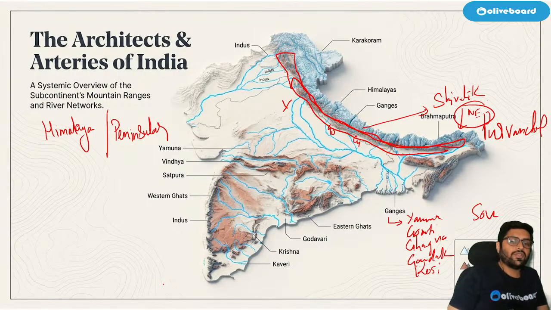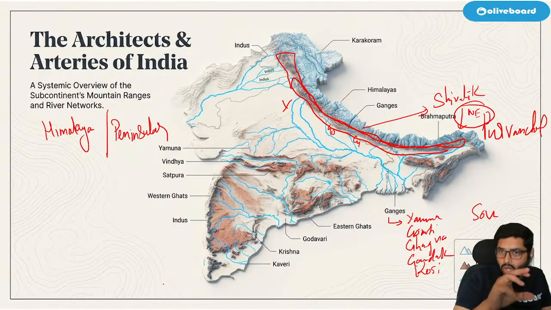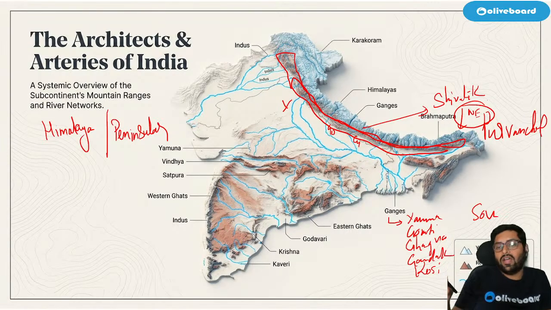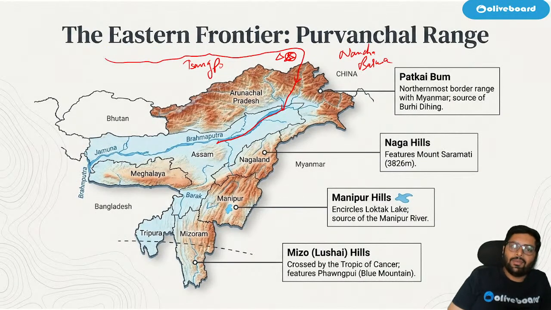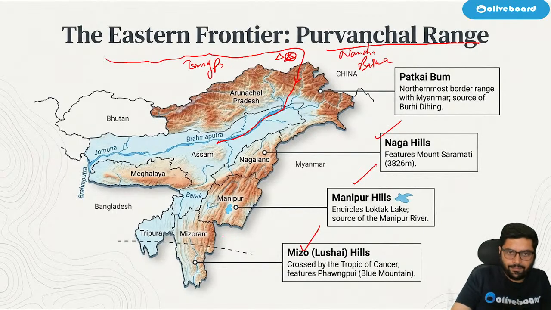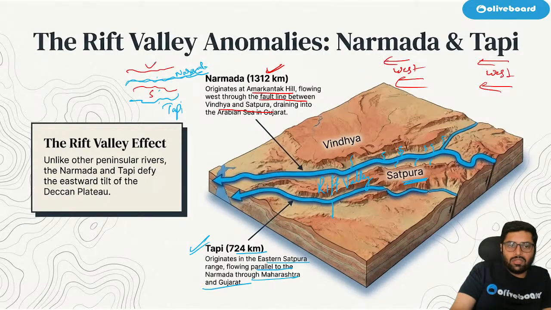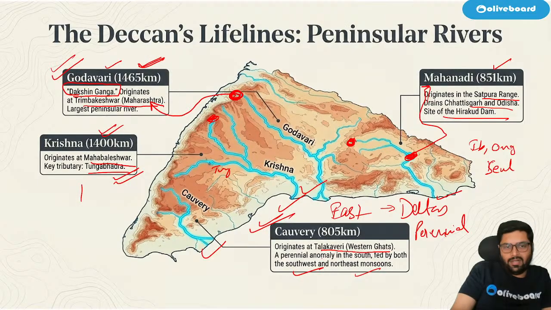The extension of Shivaliks to the northeast part is known as Purvanchal. Correct? Got it? Now, when we see northeast Himalayas, I have separate Purvanchal range for you. In these, we have separate ranges like Patkai, Naga Hills, Manipur Hills, Mizo Hills. Correct? We'll come to it. I'll show you. This was about Himalayan mountain ranges.